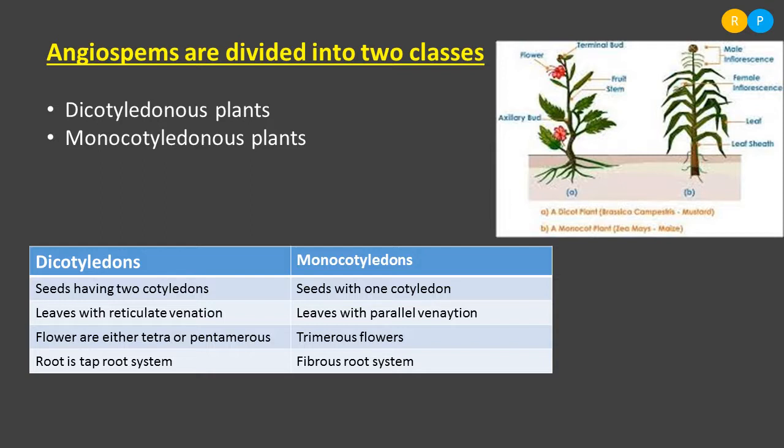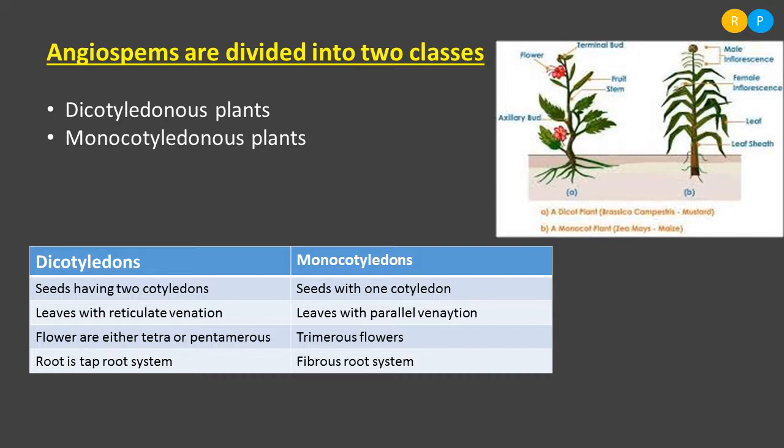Clear? Those are arranged in the form of a network. Because of that, the leaf venation is called reticulate venation. You will study venation in your next chapter. Here, just understand that in dicot plants, the leaves show reticulate venation.